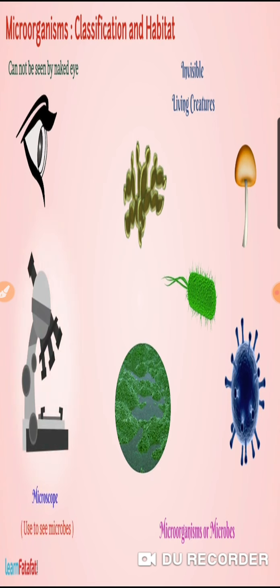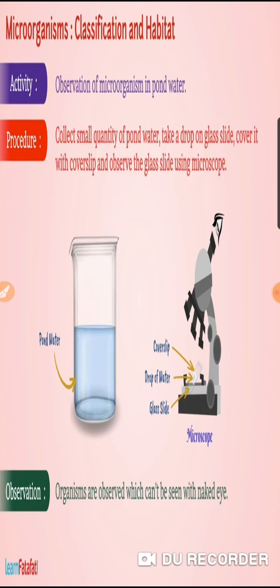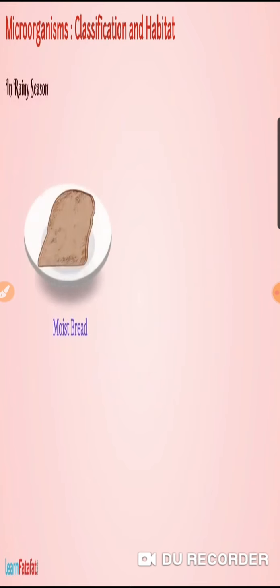What is the use of a microscope? The microscope is used to see the microbes. Now you can do this activity at home. You have to observe the microorganisms in soil or in pond water. You can clearly see that there are many microorganisms.